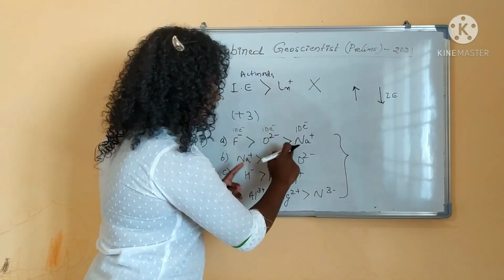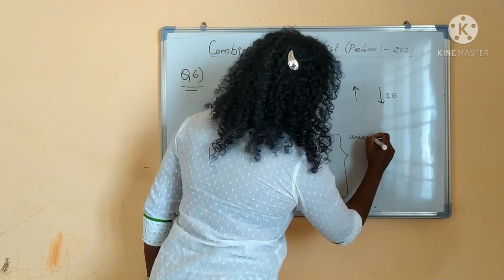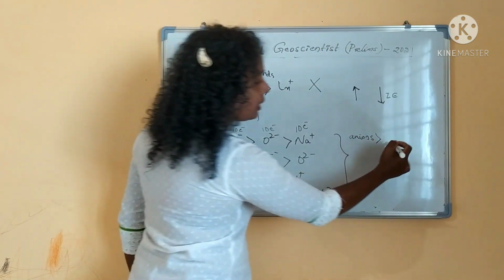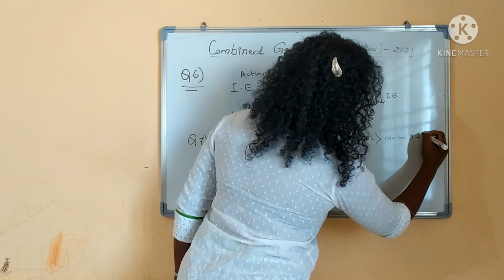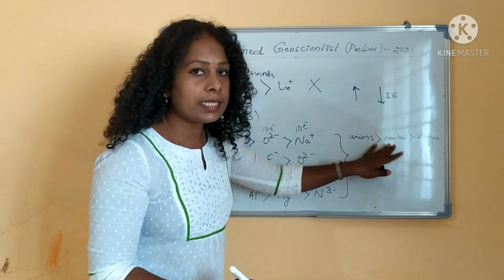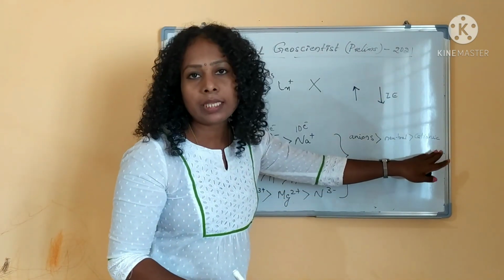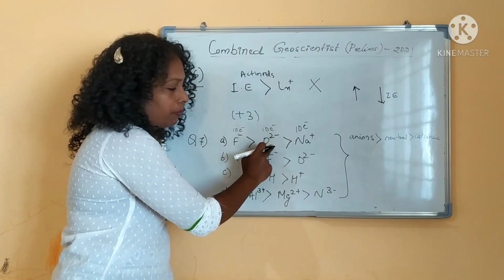In this case, you have to see that anions are always larger in size. Anions come first, then neutral, then cationic, which are always smaller. This is the order of size. So F minus or O2 minus has to come first.